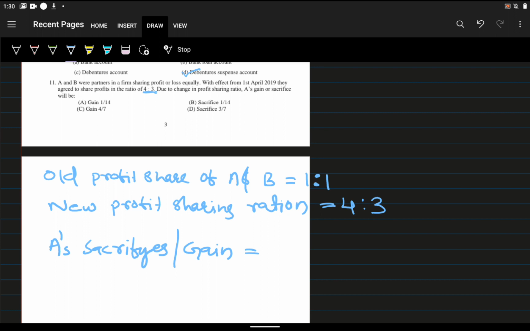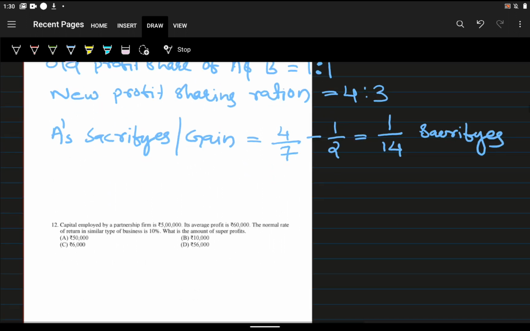New share minus old share. So 4/7 is the new share of A, minus the old share, that is 1/2, which is equal to 1/14. It is a plus value, so it is sacrifice. So that's the answer for the 11th one.